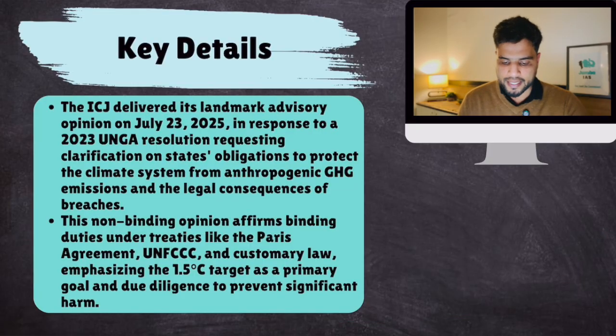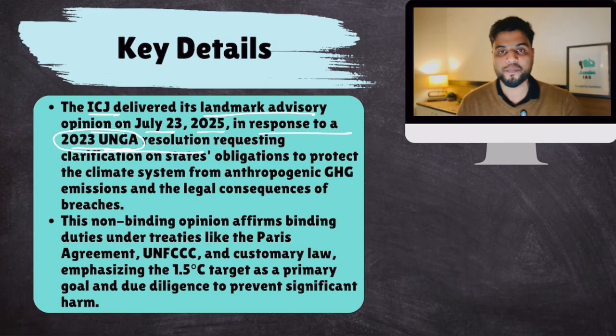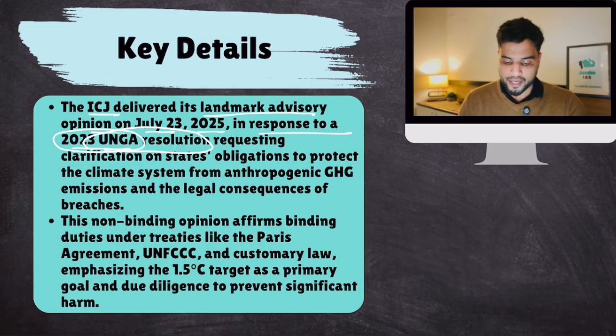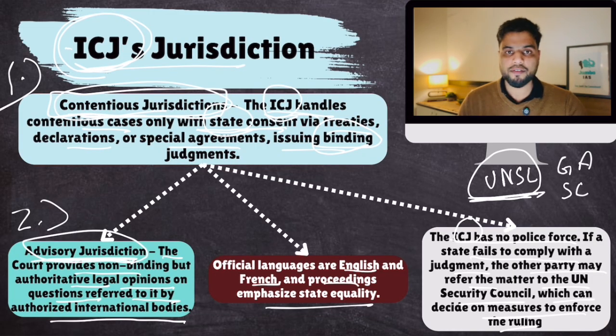So key details. The ICJ delivered its landmark advisory opinion on July 23rd, 2025 in response to a 2023 UNGA resolution. Remember, if you remember ICJ's jurisdiction, you remember that advisory jurisdiction can only be given if authorized international bodies refer a legal question.